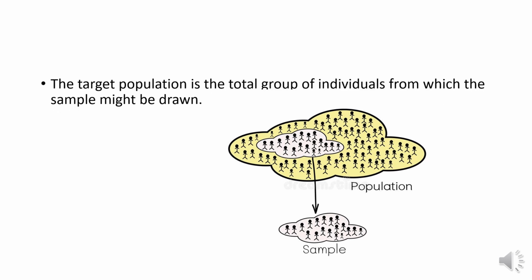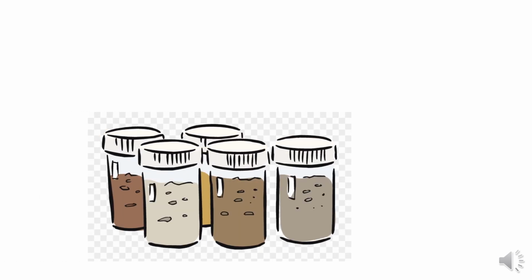So target population is the total group of individuals from which the sample might be drawn. Like if we are studying soil, we cannot completely study the whole soil. It is impossible. So we take some amount of it, and this amount which is of interest to us is our target population of soil. We do not take the whole amount of everything. We take it in small amounts to study, which is representative of all of it.